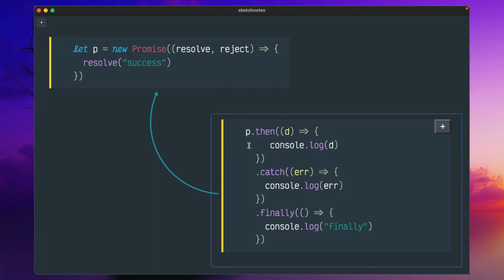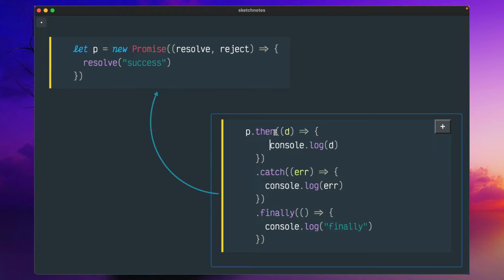To handle that, there are 3 functions inside promise, only 3. One is then, another is catch, and the third is finally. And inside each you have to define a callback function. So you see there are so many callbacks, it is not easy in the beginning. That's why there is async await. But understanding this is very much crucial.